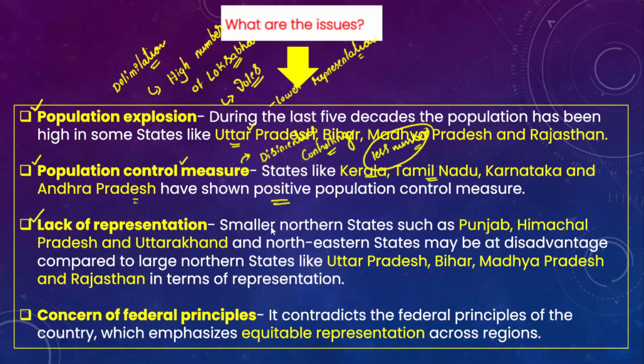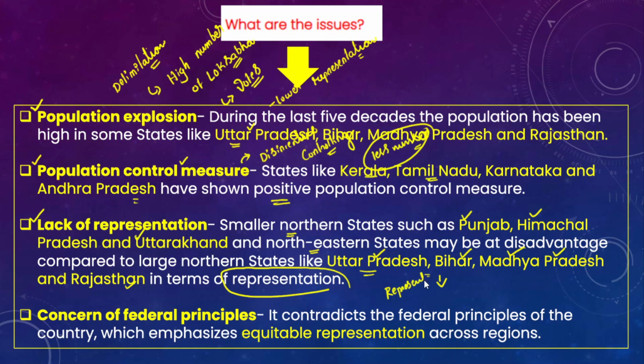After that, we need to talk about the representation aspect also. For example, there are several smaller northern Indian states such as Punjab, Himachal Pradesh, Uttarakhand, and apart from that there are a few northeastern states as well. They may be at a disadvantaged position compared to the large northern states like UP, Bihar, Madhya Pradesh and Rajasthan in terms of representation, because please understand these states have more population, so they will have more Lok Sabha seats, and this effectively means more representation.